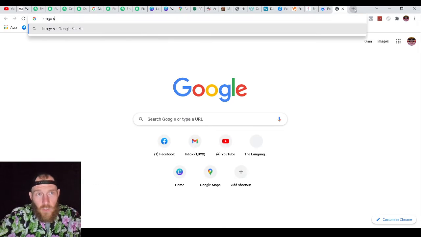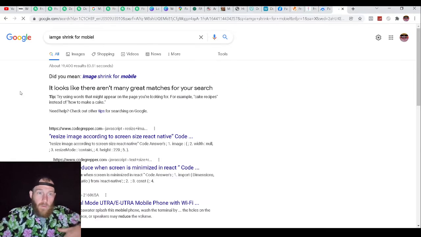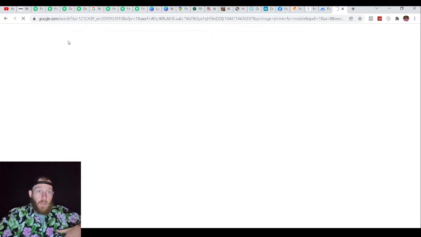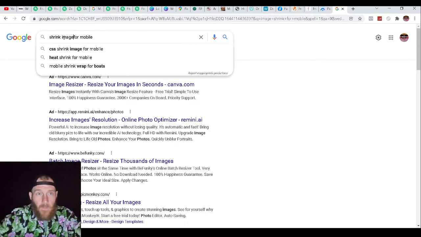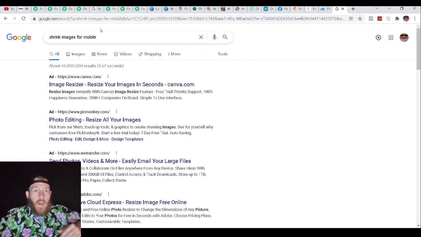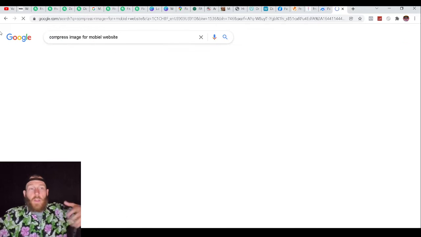So just type in image shrink for mobile. This is where you're going to be able to solve that. Just shrink your images off of here. What did I click there? Image shrink for mobile. No, shrink images for mobile. And this is compressing the files. So like compress image for mobile. This is where you're going to find all this stuff.